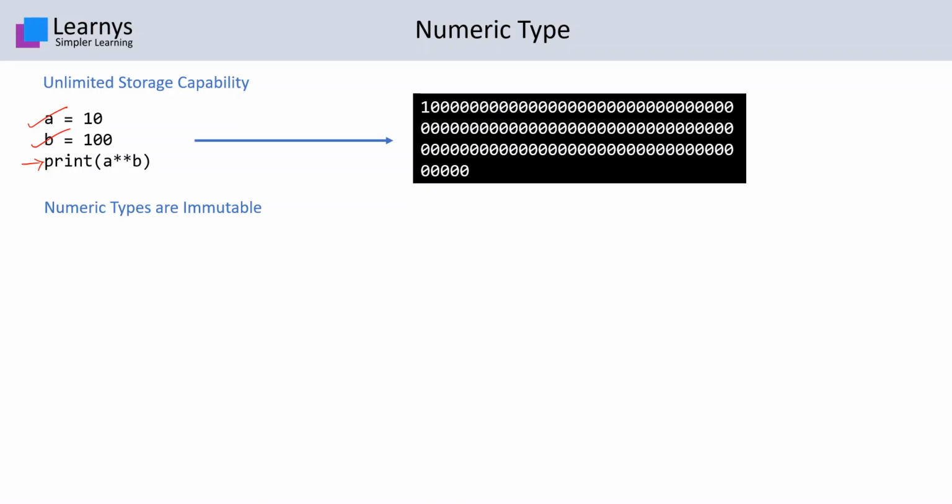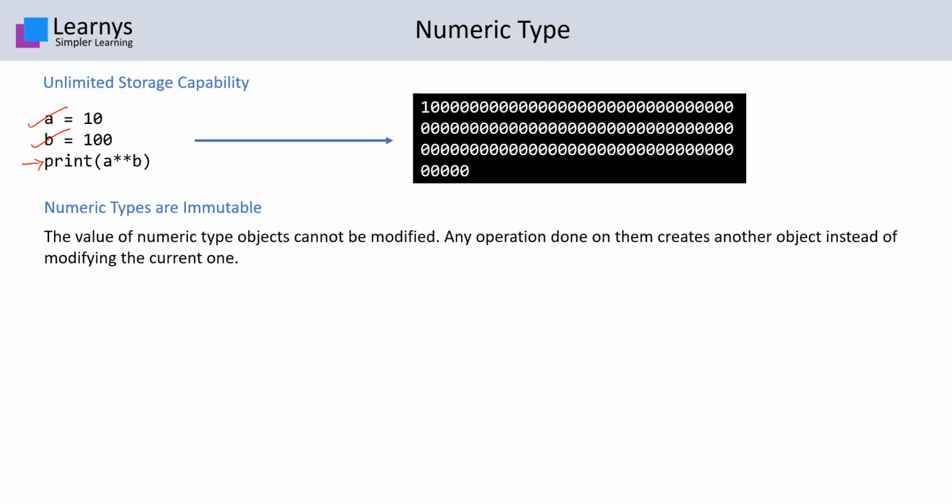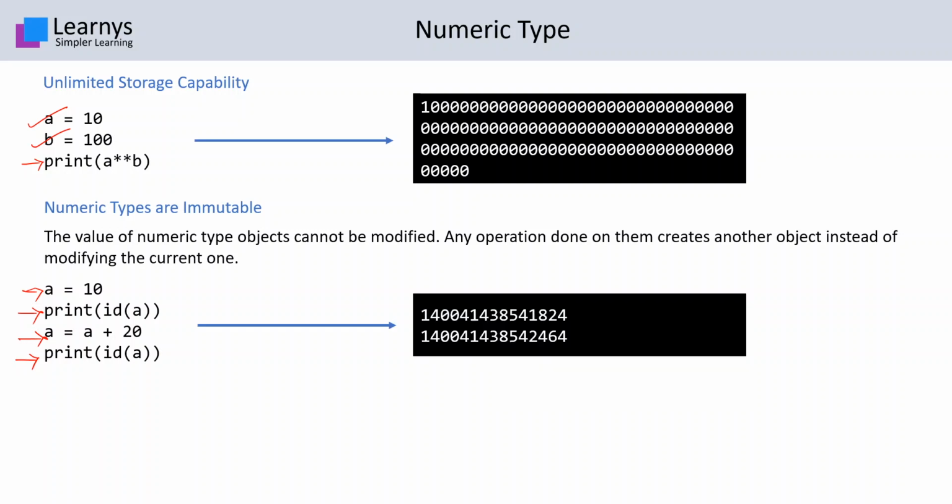Also, numeric types are immutable. What does this mean? Let's see an example. Let's say a is equal to 10, we print the ID of a, that is the reference. Then we try to change the value of a by adding 20 and then try to print the ID of a again. When we run this, we get two different IDs. That means the numeric objects cannot be modified. Any operation done on them will create another object instead of modifying the current one.